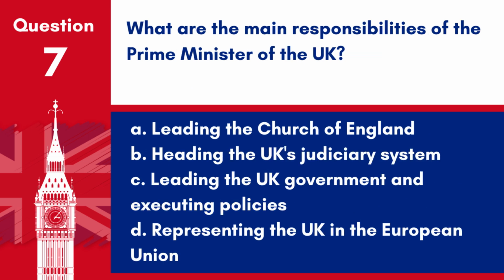Question 7. What are the main responsibilities of the Prime Minister of the UK? A. Leading the Church of England. B. Heading the UK's judiciary system. C. Leading the UK government and executing policies. D. Representing the UK in the European Union. Answer: C. Leading the UK government and executing policies. The main responsibilities of the Prime Minister include leading the UK government and executing policies.